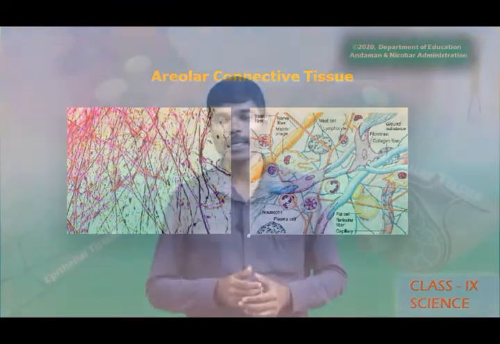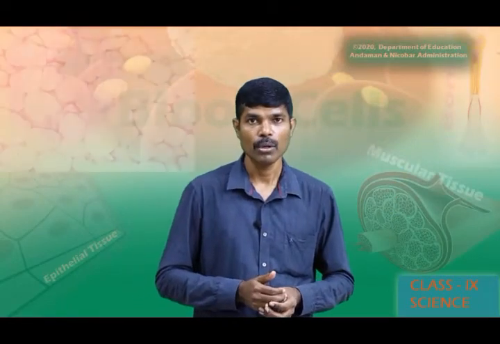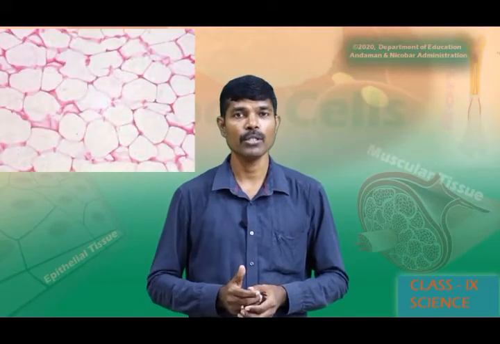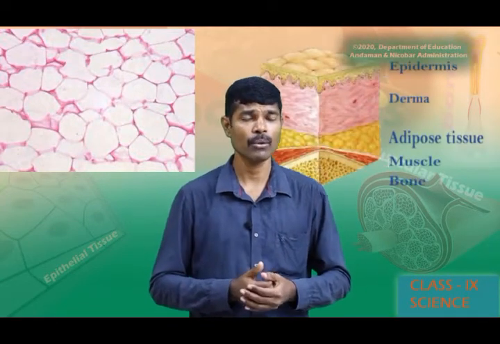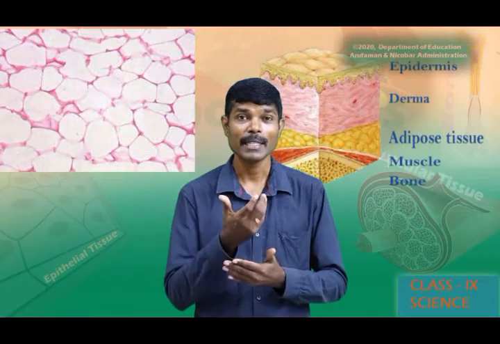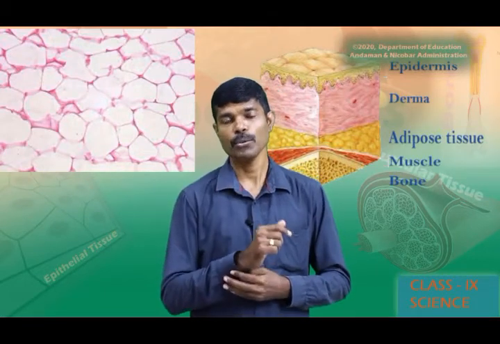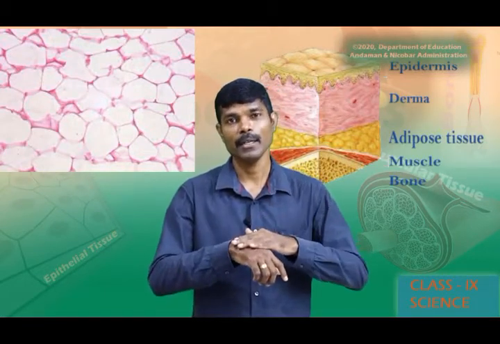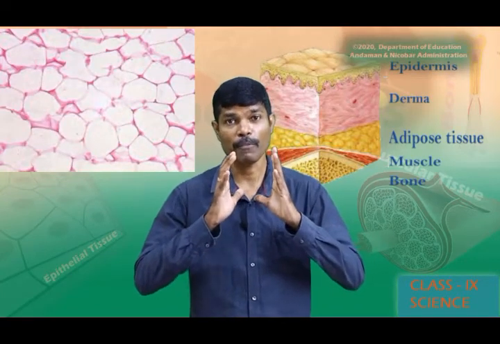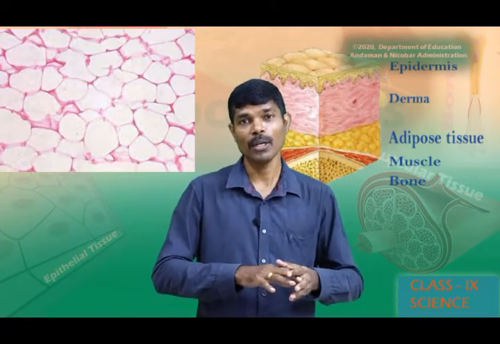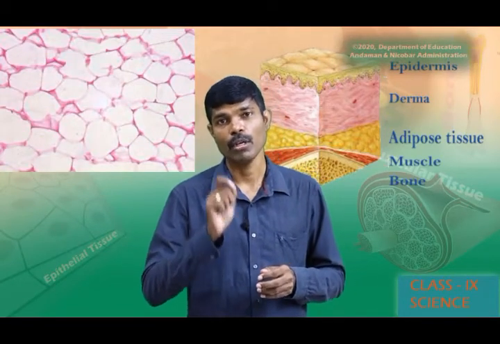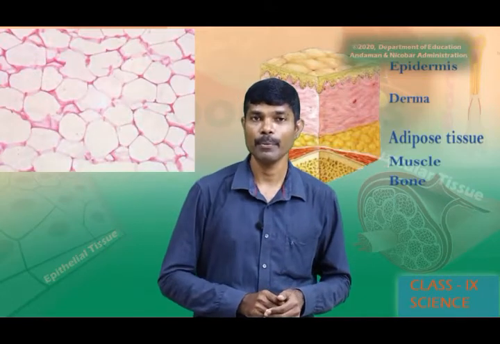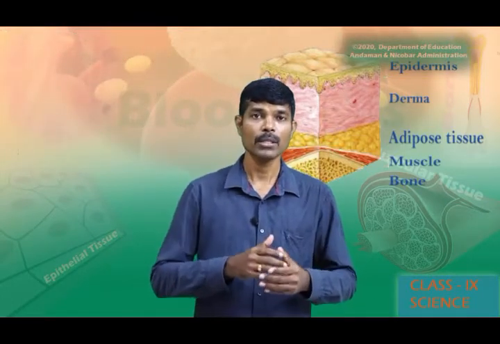Now we will see another type of tissue called adipose tissue. The main function of adipose tissue is to store fat. Where does this fat get stored? Beneath the skin. So the adipose tissue is present beneath the skin. So all the fat molecules are stored underneath the skin. The tissue which stores fat is known as adipose tissue. And also this adipose tissue acts as an insulator.